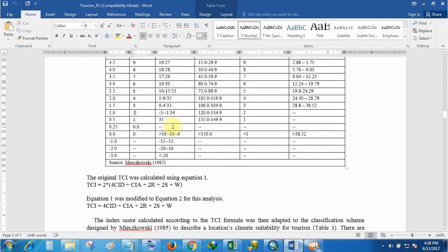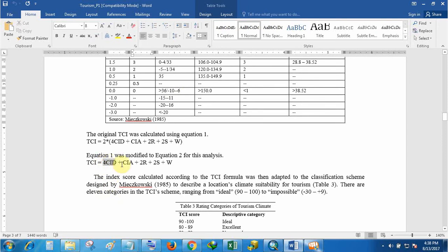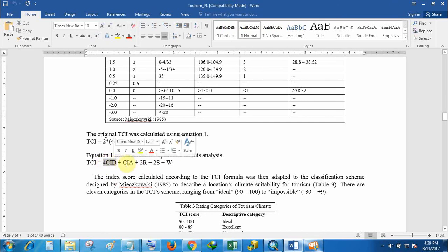After adding all these data, we have to follow this equation, and it is very simple. We have to multiply by 4 here, because maximum temperature influence is more. Maximum temperature occurs during the daytime, and tourism is an activity which takes place during the daytime.